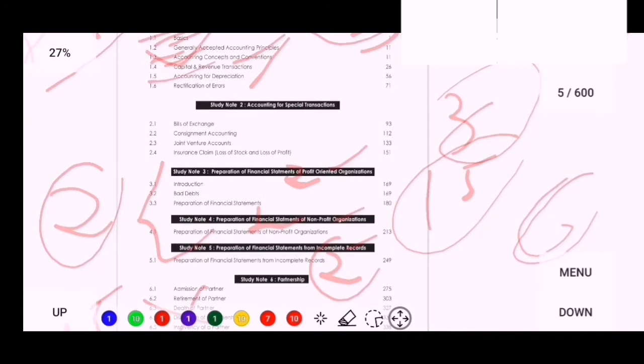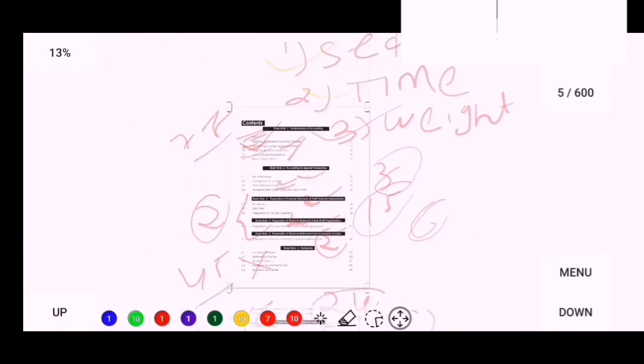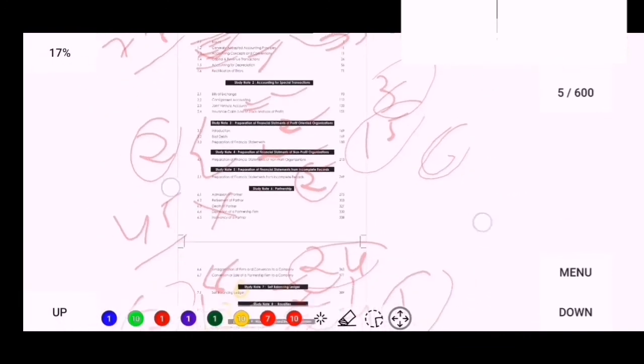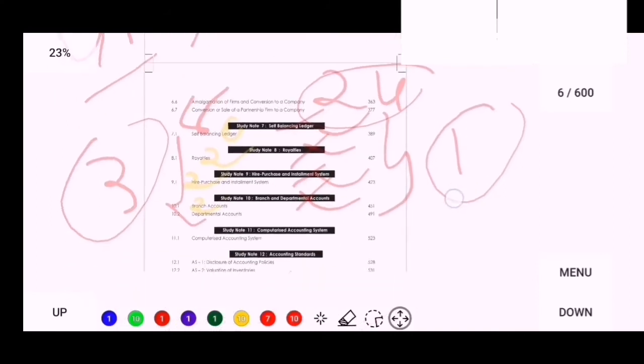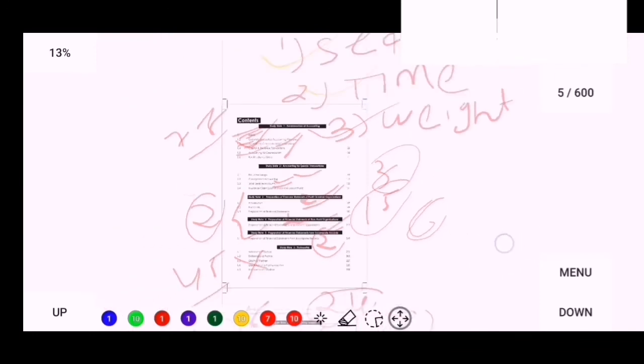After that you may complete accounting for special transactions. Sometimes from consignment and joint venture 1 sum may be in the exam, so you have to do it as a fifth priority. So I hope you got what I want to say. Focus first on small chapters consisting of more marks, and then you have to go for the big sums. So I hope you got what I want to say.